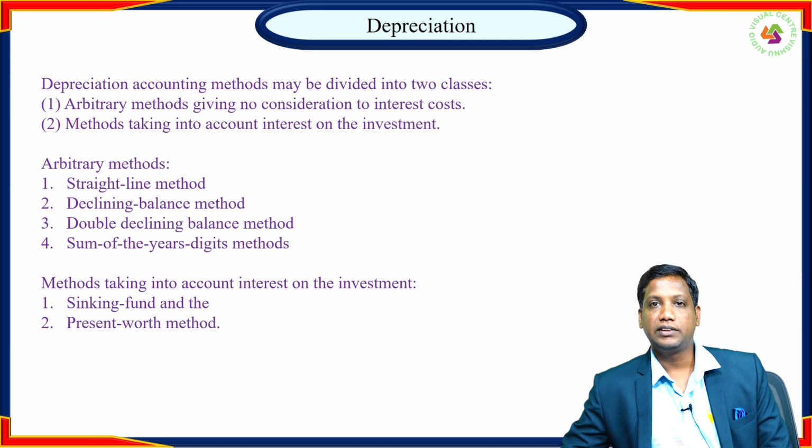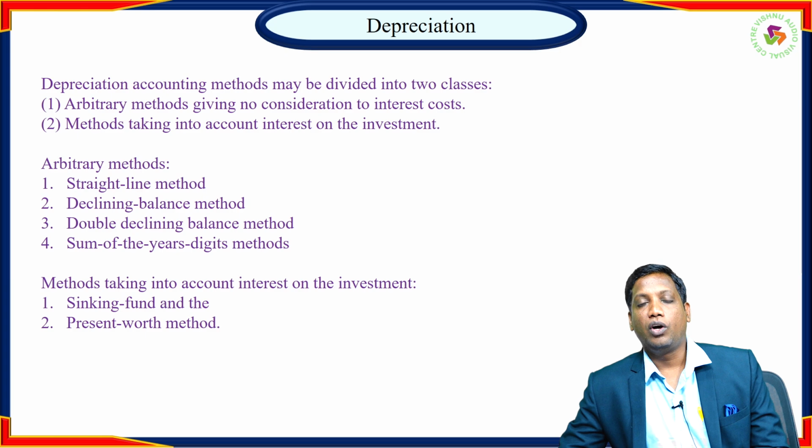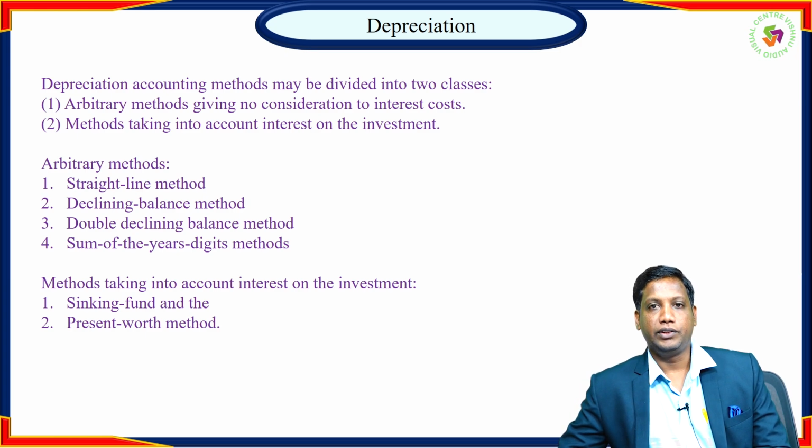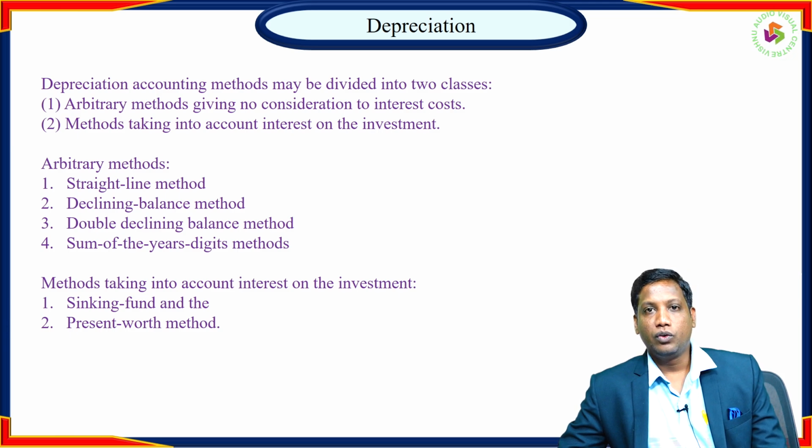These are the various terms we use during the calculation of depreciation. So how are we going to calculate depreciation? There are two different types of techniques to determine it. The first one is arbitrary methods, and the second one is methods with consideration of the interest on the investment.